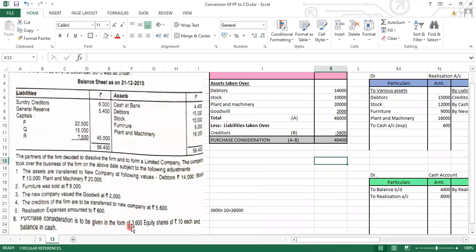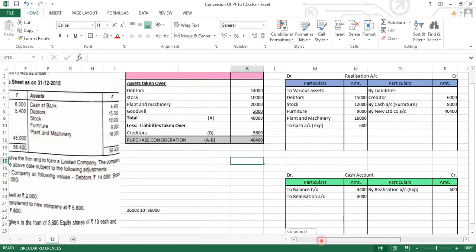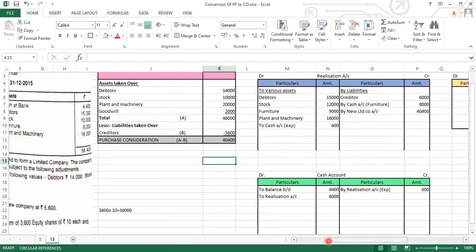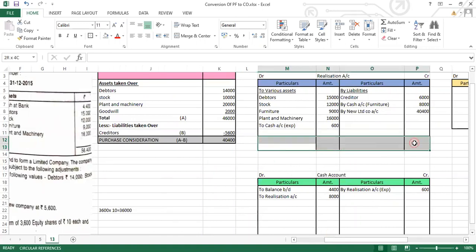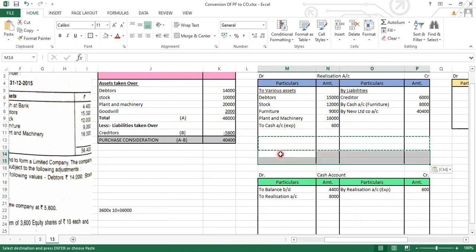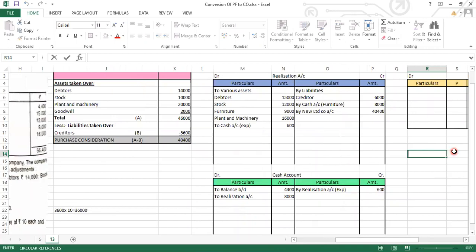Now we have to do this part. Purchase consideration is given in the form of 3,600 equity shares of rupees 10 each, and the balance will be paid in cash. So the equity shares are being given to the partners. Now before this, let's first close and see what is the profit which we are getting in the realization account. So the very first step before doing this will be to close the realization account because we have completed posting each and every item in it.